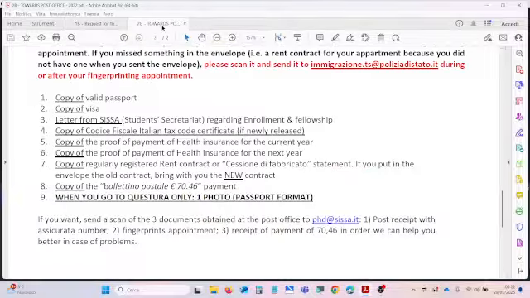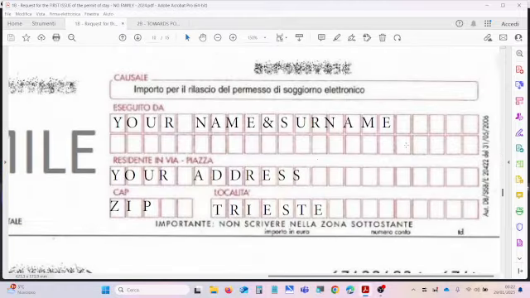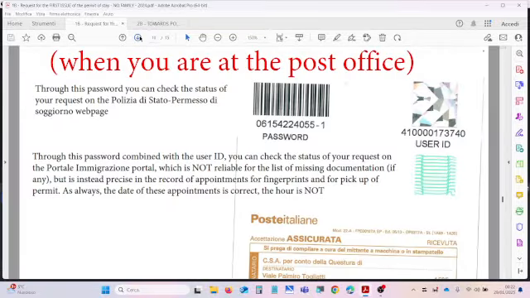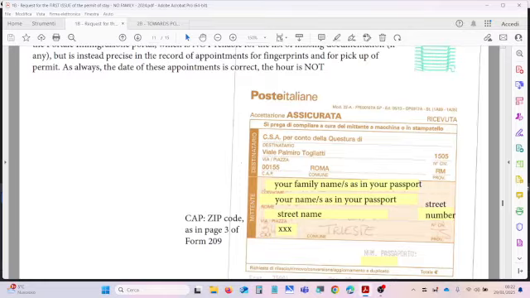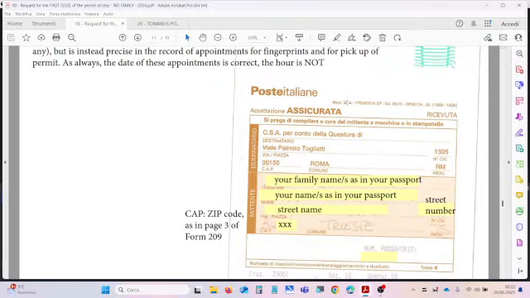Then, what do I have to tell you more? Well, you will go to the post office with every document. They will give you back a receipt like this, an assicurata receipt.